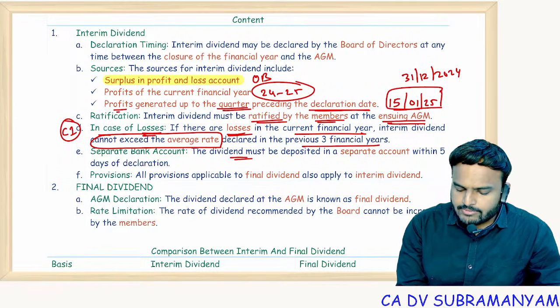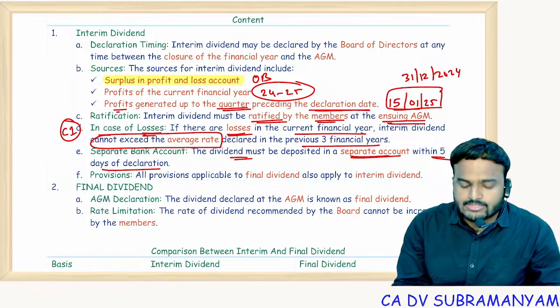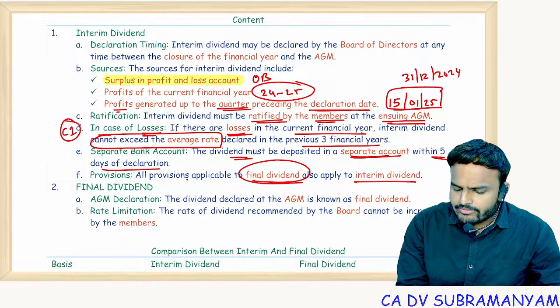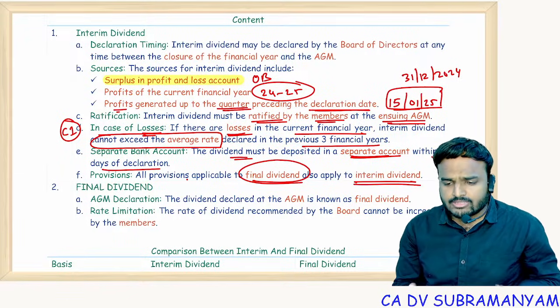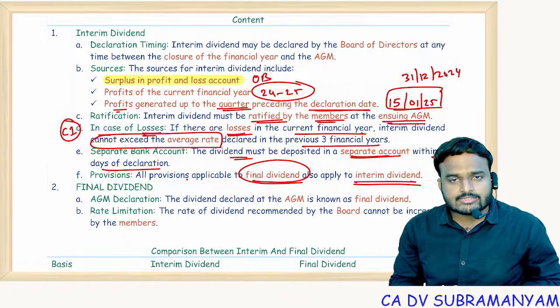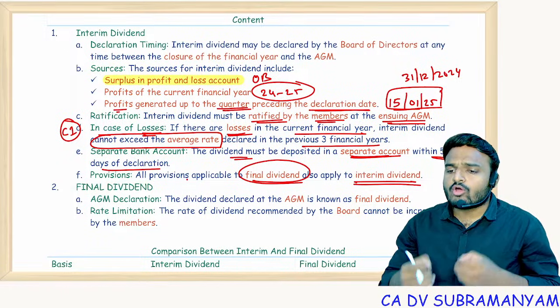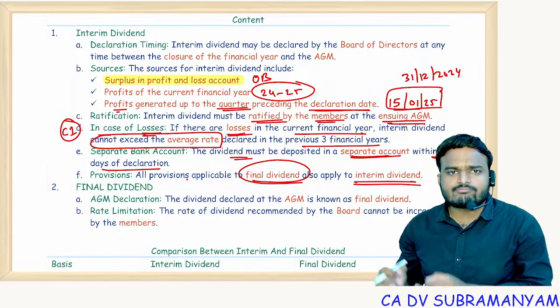And the dividend must be deposited in a separate account within how many days? 5 days of declaration. And all the provisions that are applicable to final dividend shall apply to interim dividend. That means amount should be paid within 30 days. If not, transfer to unpaid dividend account within 7 days. If not claimed for the next 7 years, transfer to IEPF.